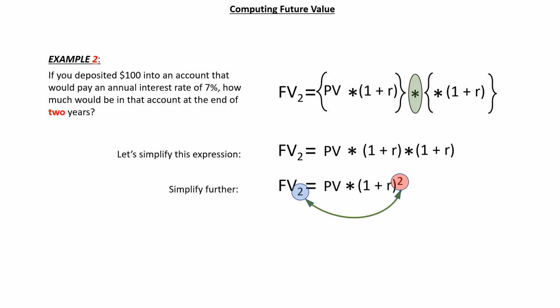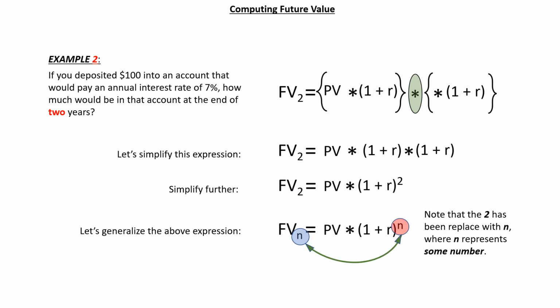Note the relationship between the subscript on the left-hand side of the equation and the exponent on the right-hand side of the equation. These will always be equal. In English, this equation says that the amount of money in the account at the end of period 2 is equal to the original deposit, the present value, multiplied by 1 plus r squared. As you might guess, the amount of money in the account at the end of period 3 is equal to the original deposit multiplied by 1 plus r cubed, and so on.